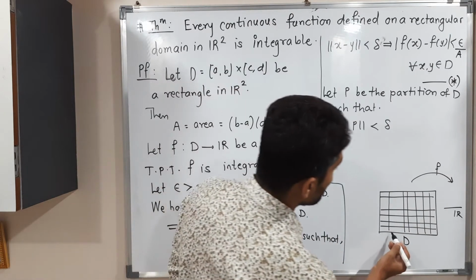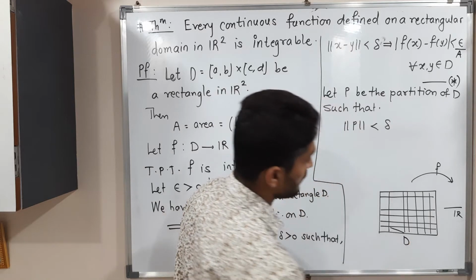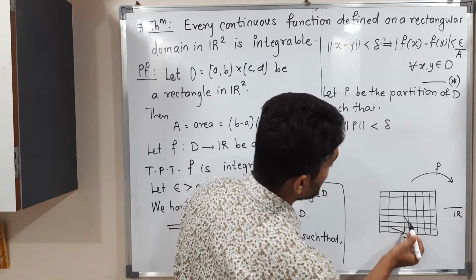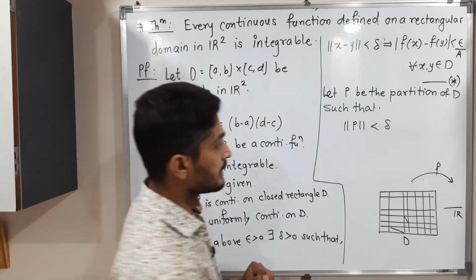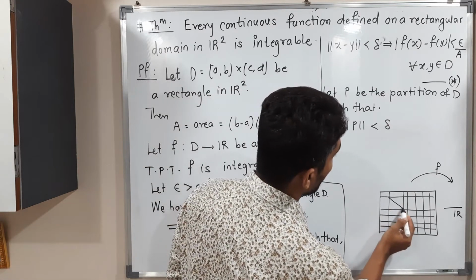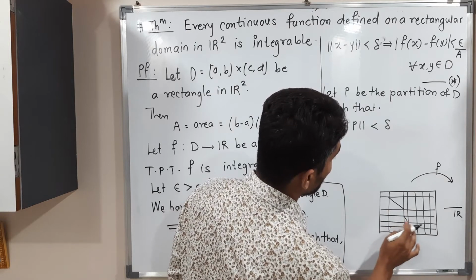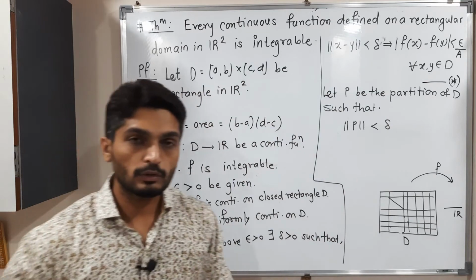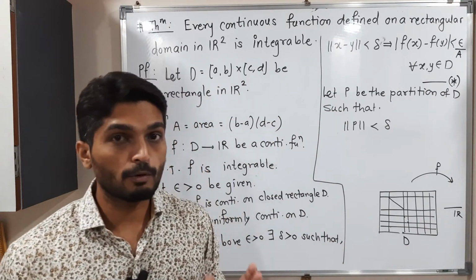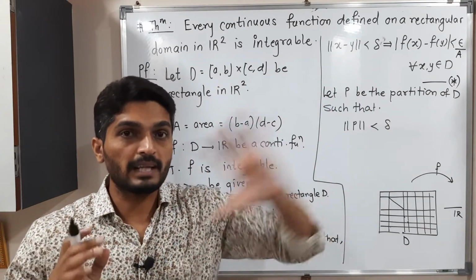If you think about this rectangle, it has this diameter. If you consider this rectangle, it has this diameter. So here we will have a largest diameter. For this rectangle, we will have a largest diameter. So whatever be its length, that is called norm of partition. That concept we have already studied in SYBSC, norm of partition.